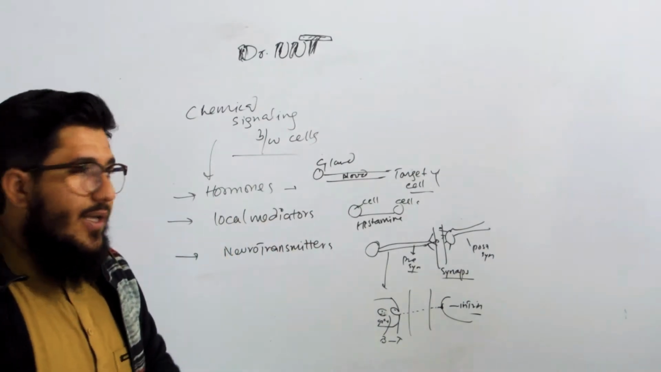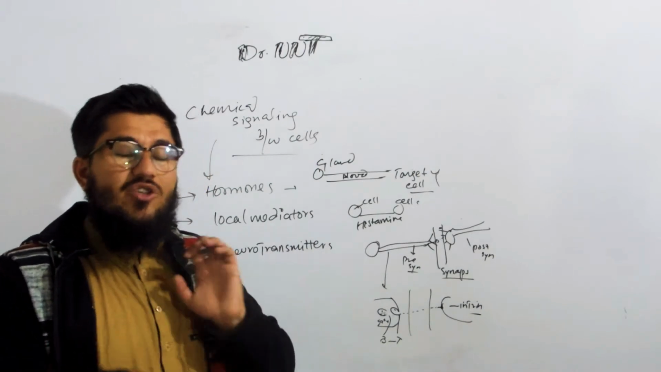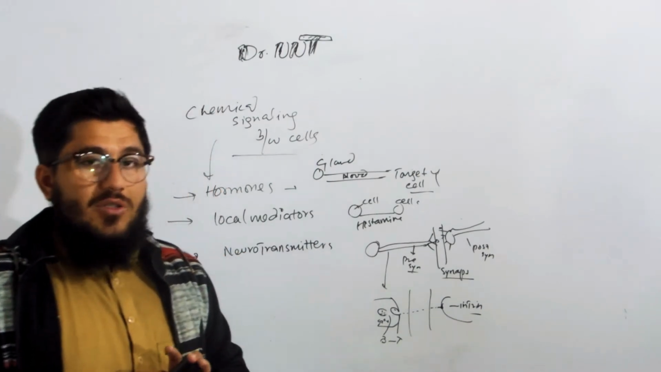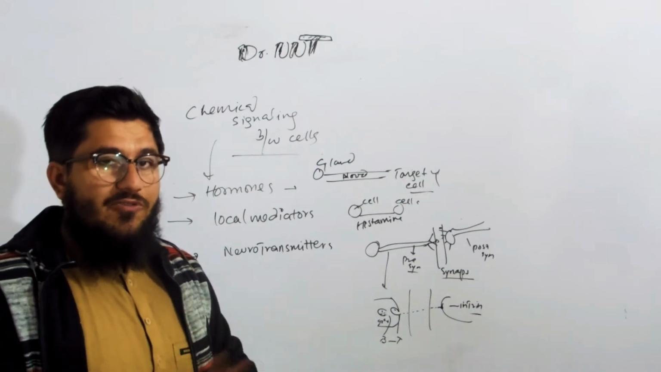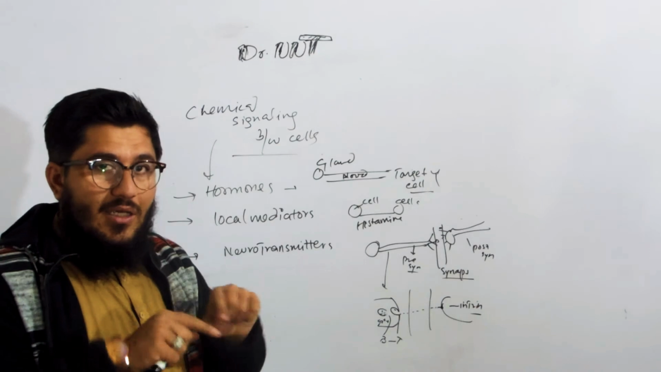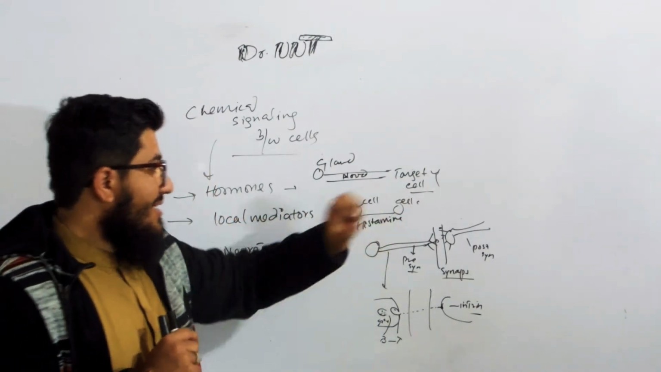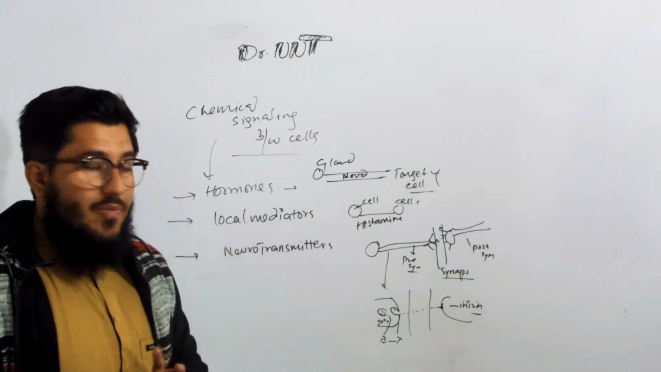An example is very simple, like histamine. You might have noticed that during an injury there is some redness, swelling, etc. That kind of signaling, which is done locally between two adjacent cells, is done by the local mediators.